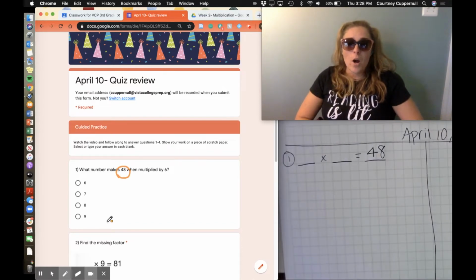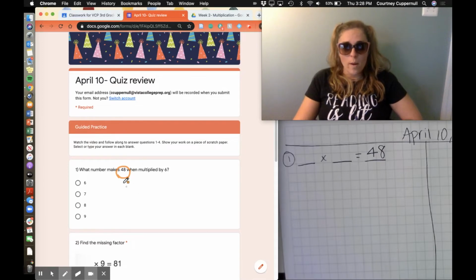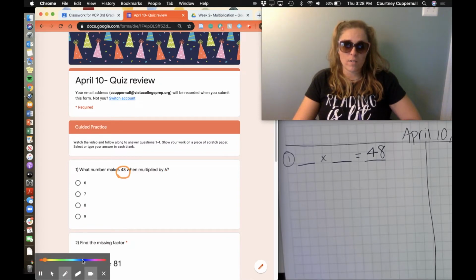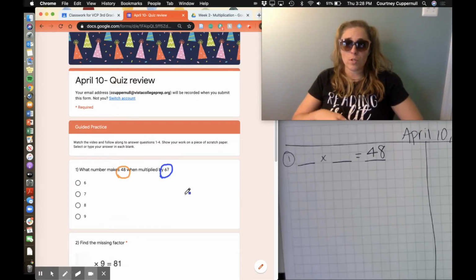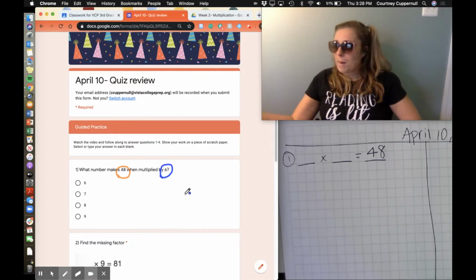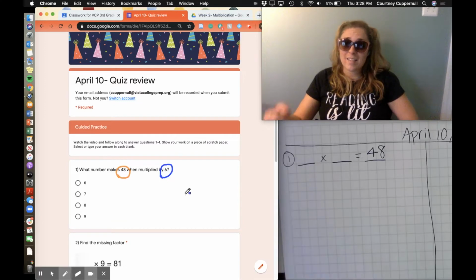Now, the rest of this question: what number makes 48 when multiplied by 6? I'm going to make this a different color because I'm thinking this is a factor. This is one of the numbers that I am using to multiply together to equal my total of 48. So when multiplied by 6, that's a factor I do know.